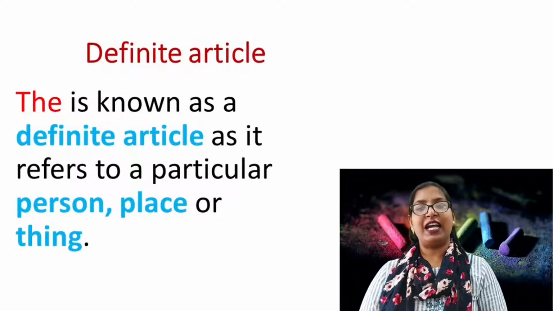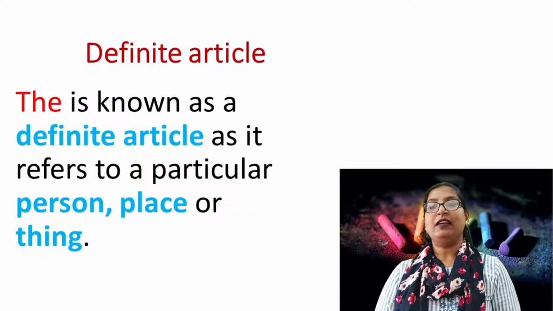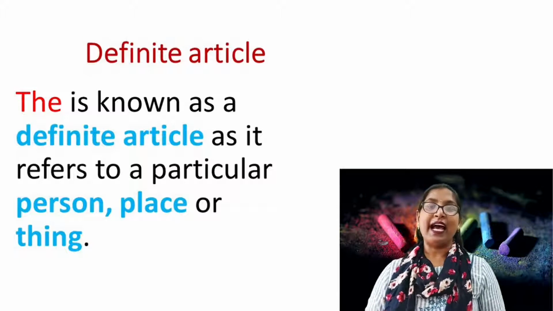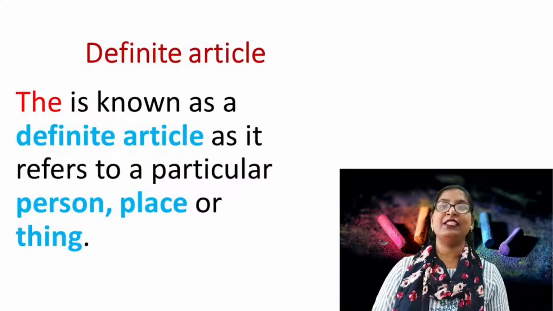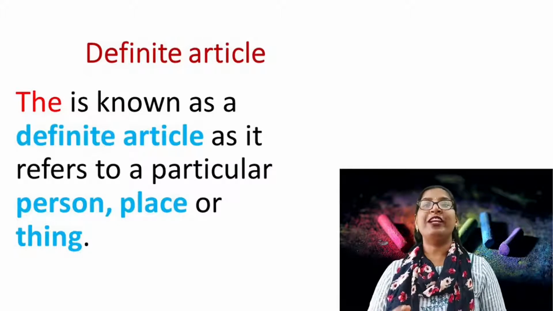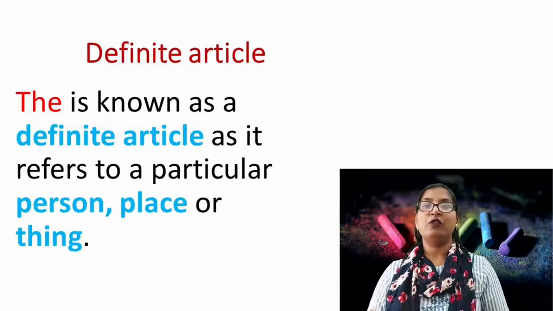Now the definite article. The is known as a definite article as it refers to a particular person, place or thing. When we point out a particular person, place or thing, we use the article the.